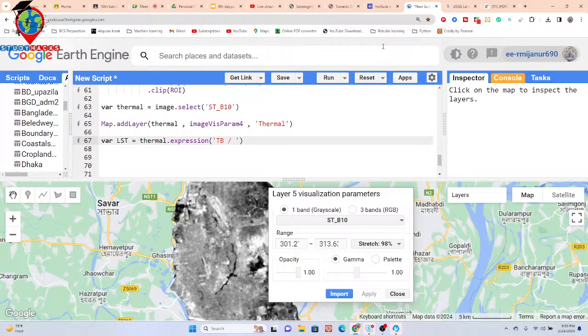This value is divided by 1 plus 0.0015, multiplied with TB, then divided by 1.438.